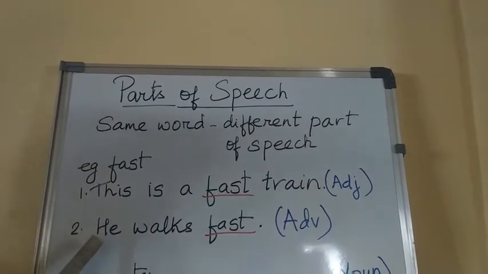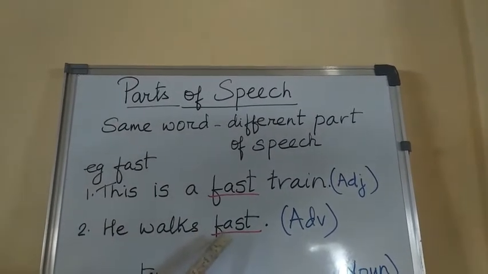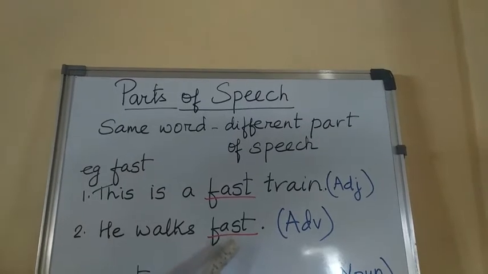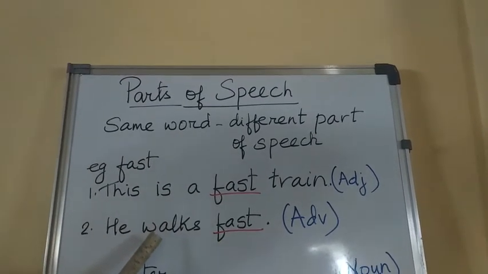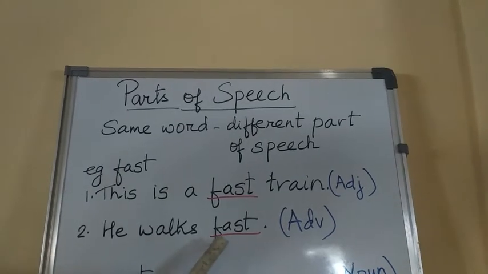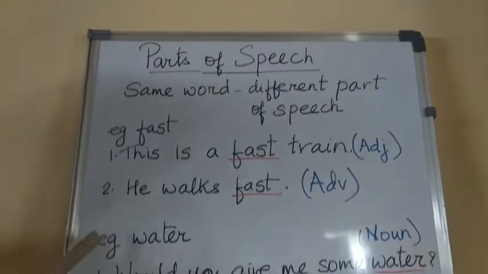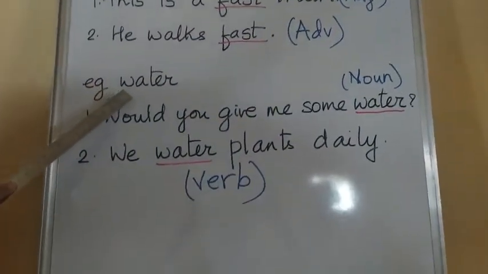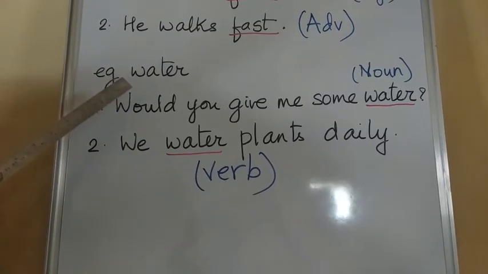In the next sentence, we have the same word fast. He walks fast. But here, the word fast is not an adjective. It describes the way a man walks, and so it is an adverb. The second example, the word water. Now, water can also be different parts of speech.